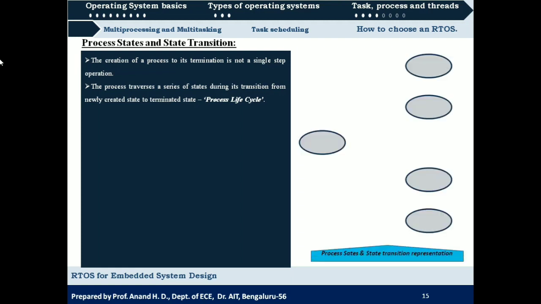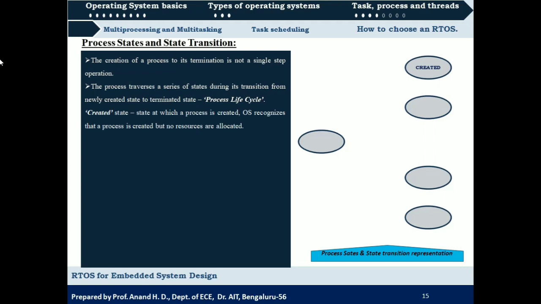So let us consider the process state and state transition representation. Here we can see 5 ovals, which represent states. Which are the states? First is the created state. When a process is in created state, it means a state at which a process is created, the operating system recognizes that a process is created but no resources are allocated.